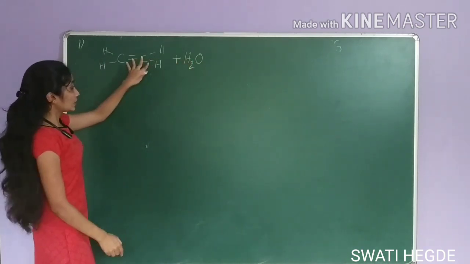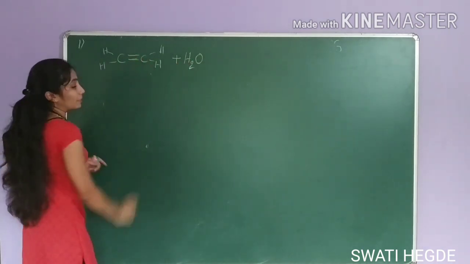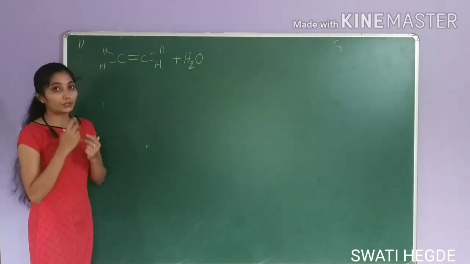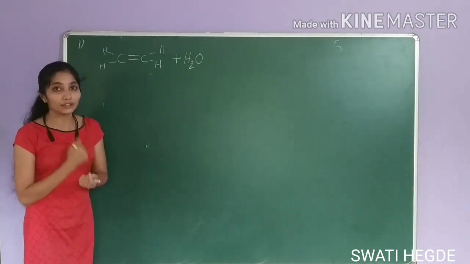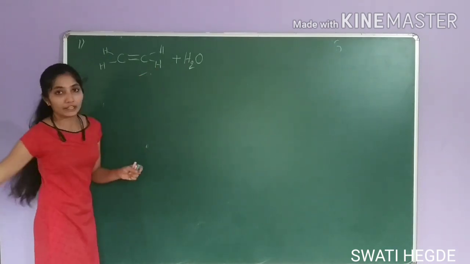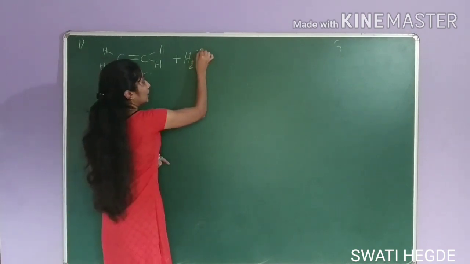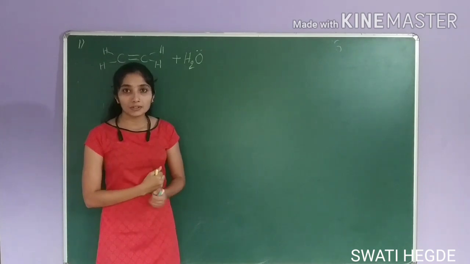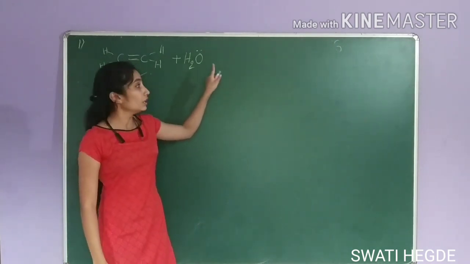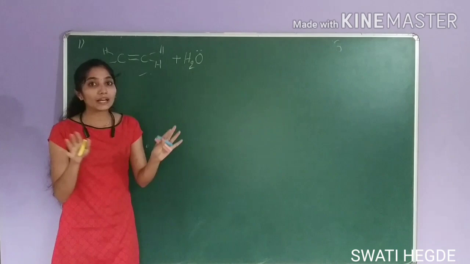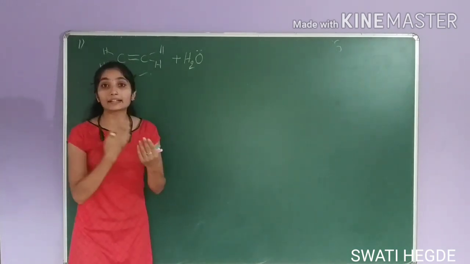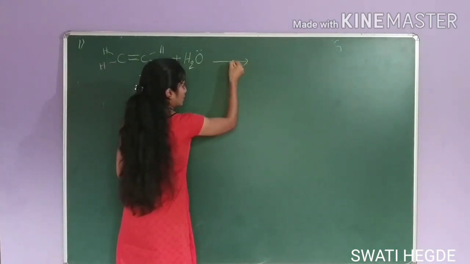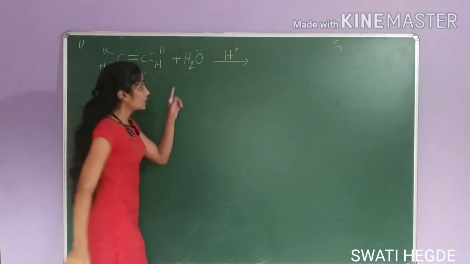In this method, see here, this contains pi bond. You know, pi bonds are electron rich. They contain more electrons. So they act as nucleophile, nucleus loving species. So this is a nucleophile. If you see here, water, it also contains lone pair of electrons. That means it is also electron rich. This also acts as nucleophile. Nucleophile and nucleophile cannot react under normal condition. So they require catalyst. So here we are using acid catalyst.